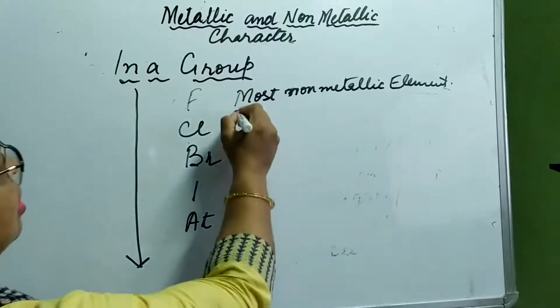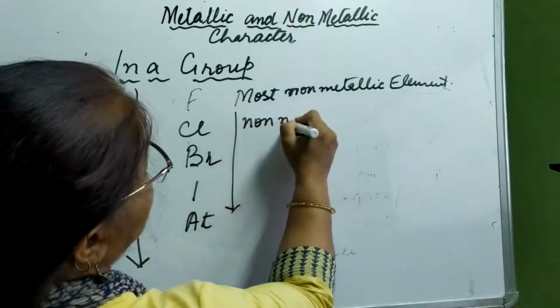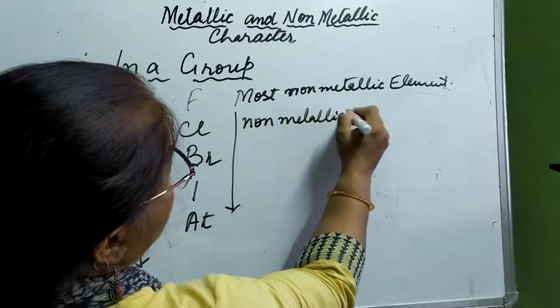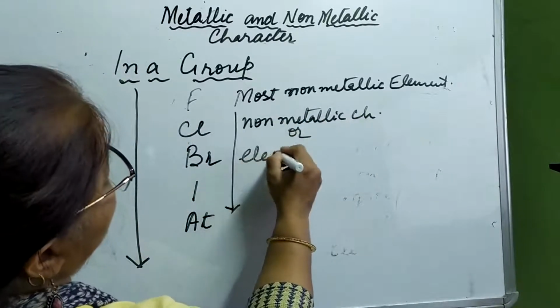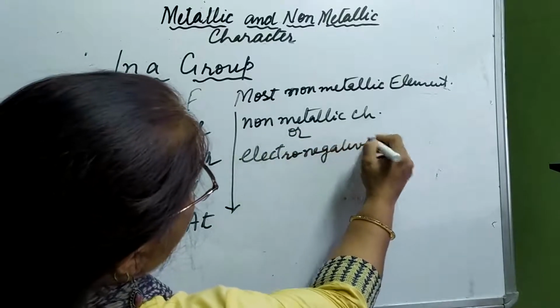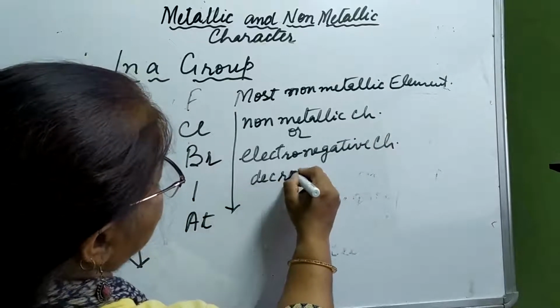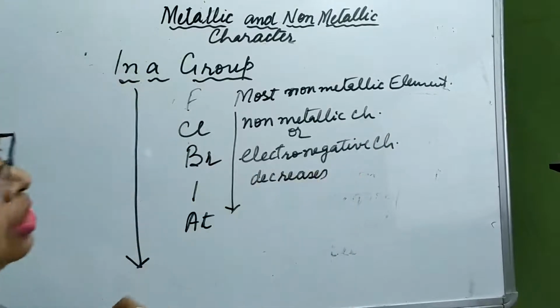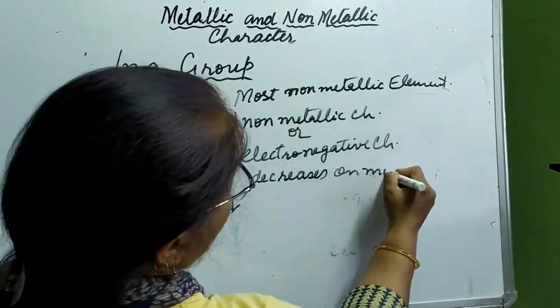So what happens when we move down the group? The non-metallic character or electronegative character decreases on moving down the group.